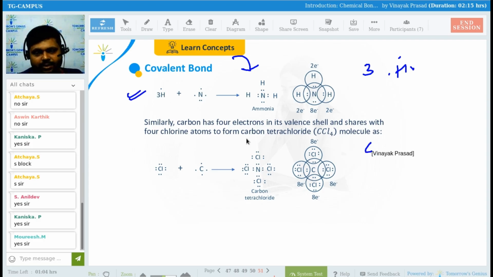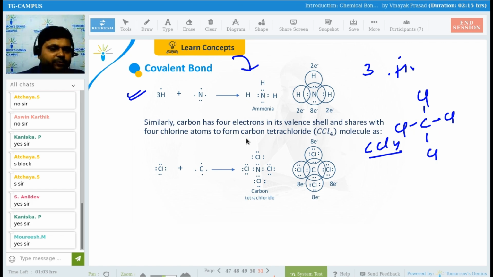Now I am not explaining this. I am going to explain CCl4. This is carbon tetrachloride. See guys, if you look at the molecular structure, it will be like this, CCl4, right? So what do you see here? Carbon, and for every bond you have to draw 2 electrons, so no need to worry here.